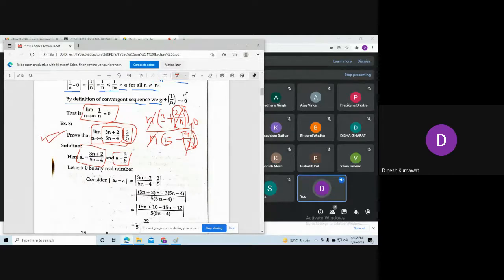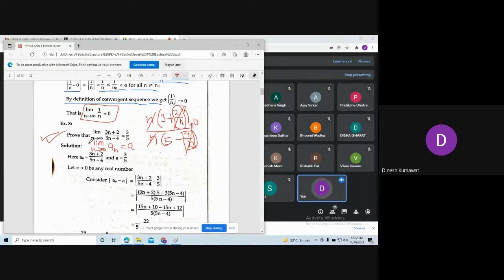Are you understanding or not? At least say yes or no. Yes, sir. See what we are saying, limit n tending to infinity, an is equal to a.